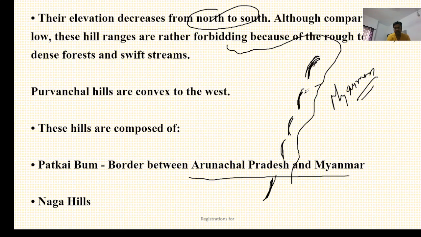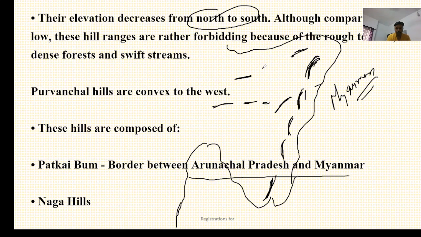So these northeastern hills or Purvanchal hills, this is your India, rest part of India, and here you have Garo, Khasi, Jaintia, Barail. Here it is Abor, Mishmi, Nikir, such hills. But all these hills are not the Purvanchal hills.